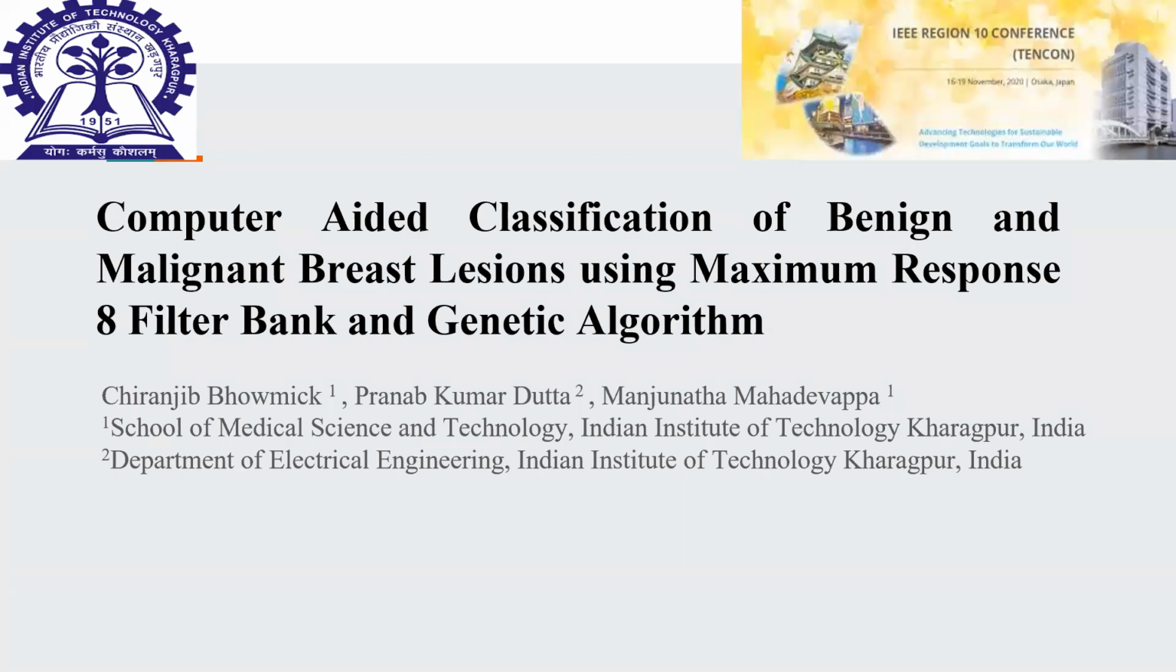Hello everyone, I am Chiranjeev Bhaumik, a PhD scholar in the School of Medical Science and Technology, Indian Institute of Technology, Kharagpur, India. Our paper is entitled Computer-Aided Classification of Benign and Malignant Breast Lesions using Maximum Response 8 Filter Bank and Genetic Algorithm.